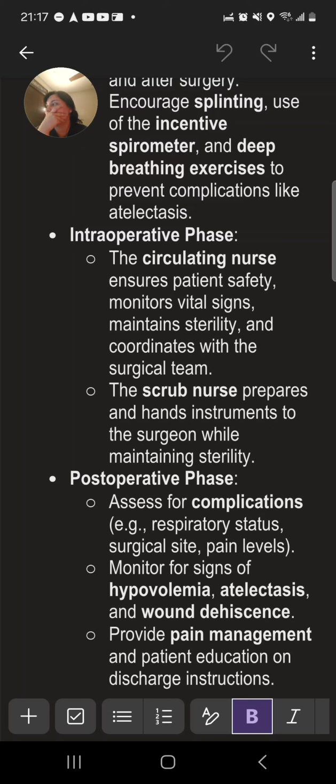Hold on. Circulating. It's okay. It's fine. That's why I have this to read it for me. Intraoperative phase. Hold on, it's taking a minute.